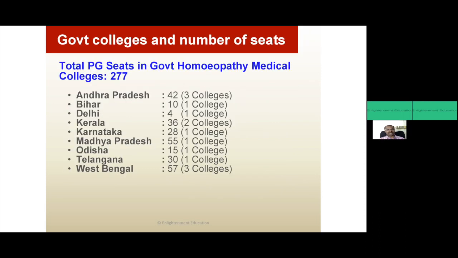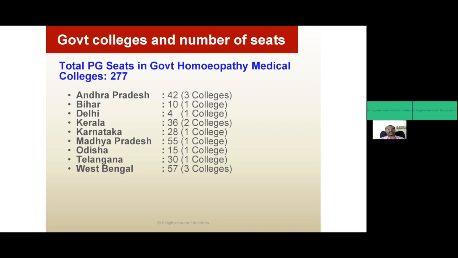Yes, this is the scenario of the PG seats in government colleges and the number of seats. Only in government colleges will you get the stipend. In other colleges you have to pay fees instead of a stipend. In Andhra Pradesh, we have 3 colleges, 10 seats in one college. In Delhi, 4 seats in one college, only Nehru Homeopathy Medical College.